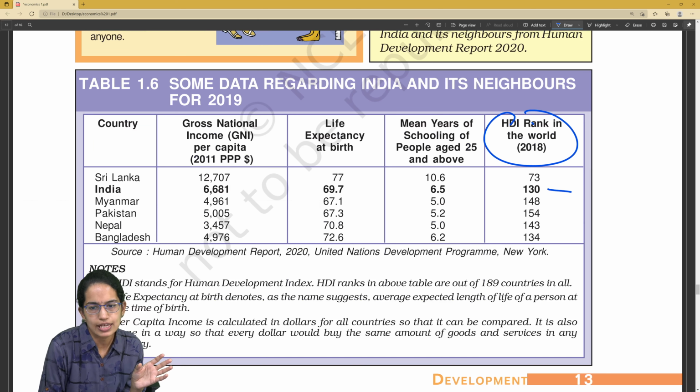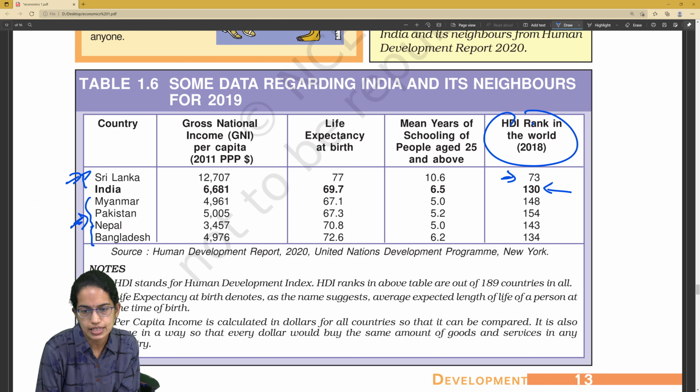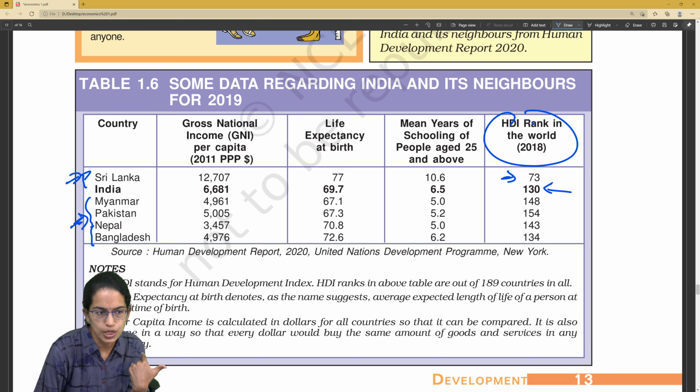India's ranking: which nations are close to India but doing better in terms of HDI, and which nations are doing worse. Sri Lanka is doing better in terms of HDI ranking than India, but Myanmar, Pakistan, Nepal, and Bangladesh are below India. This is as per 2018.